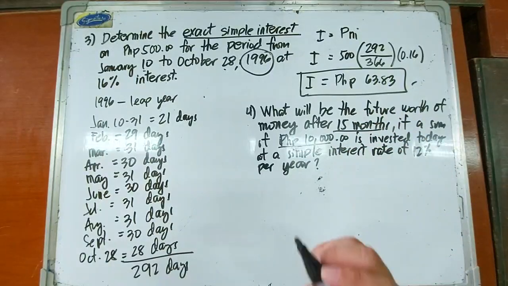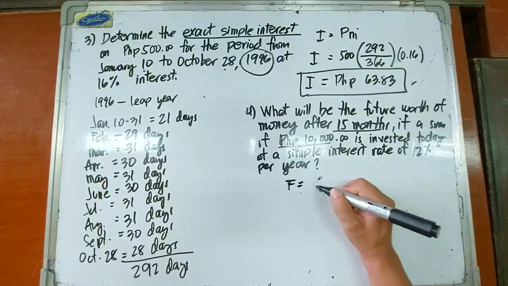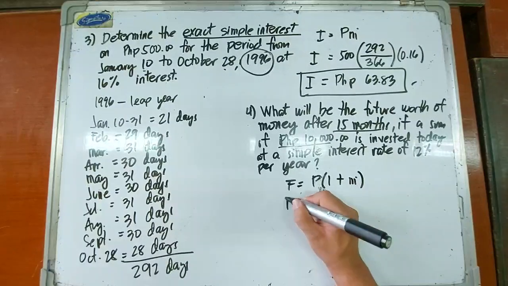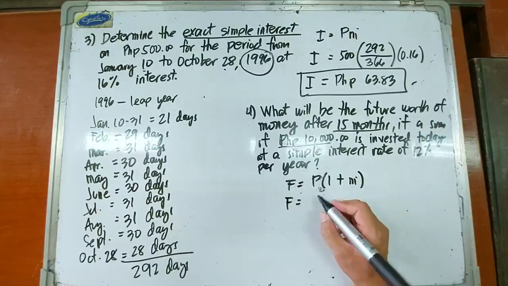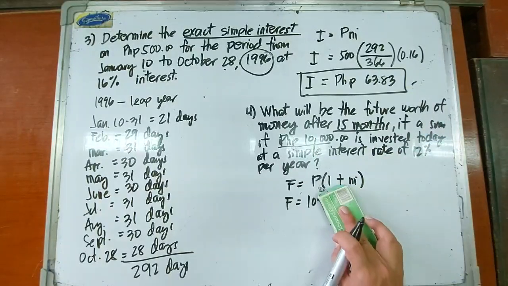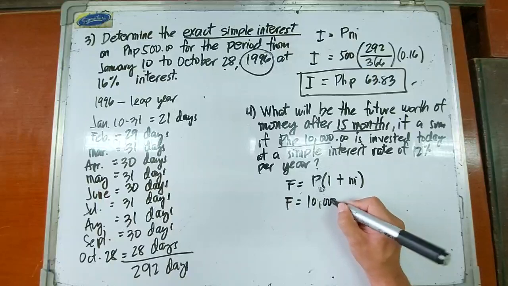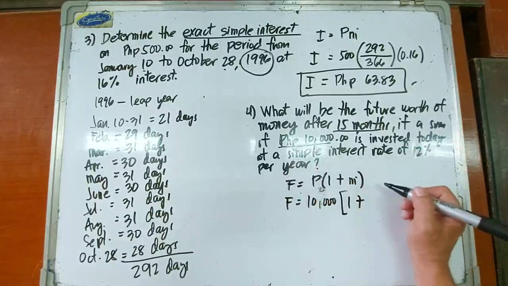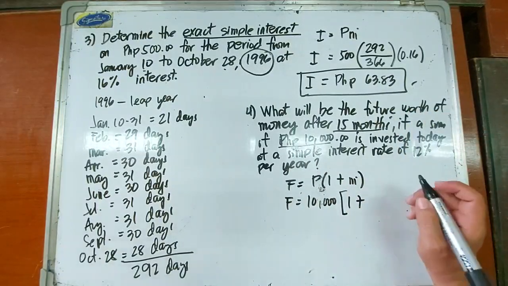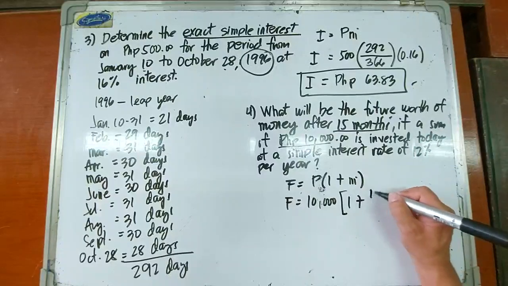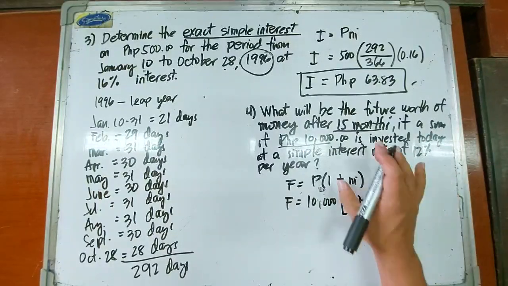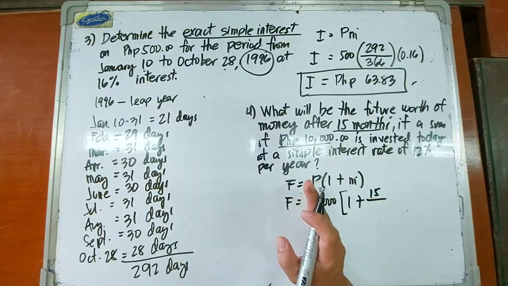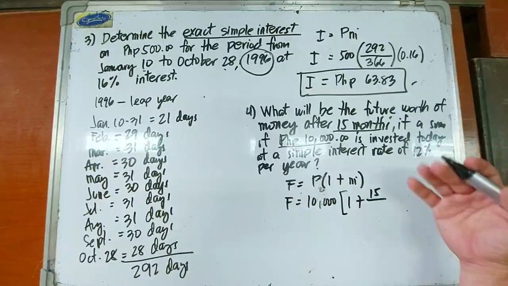So the future worth is equal to the principal, which is 10,000, times 1 plus n. And in this case, we're in terms of months now, and we have 12 months in a year. So it exceeds 1 year, so we just convert it to its equivalent value in years.